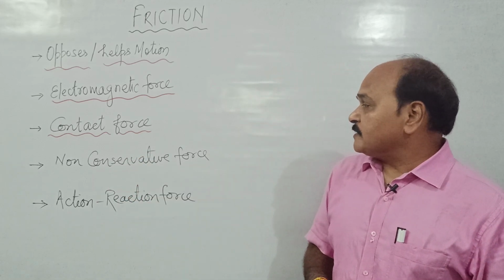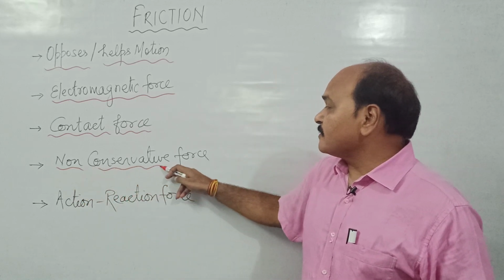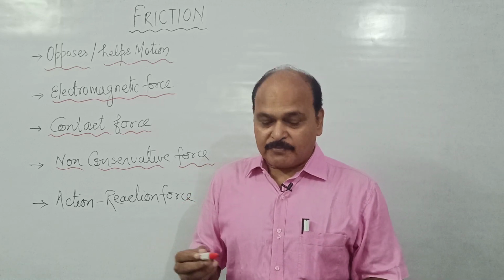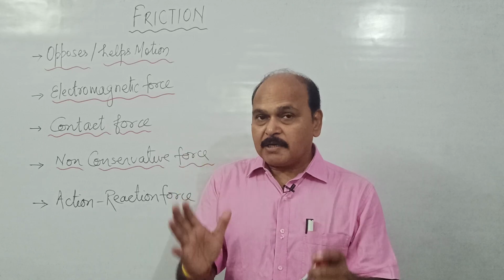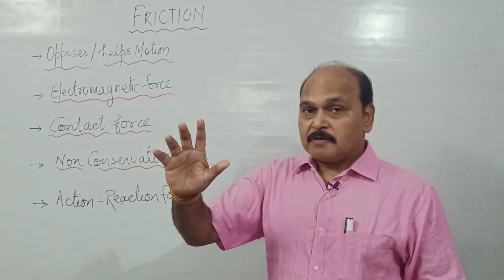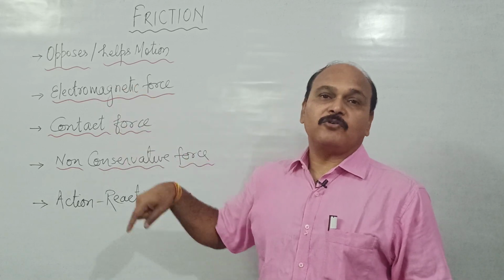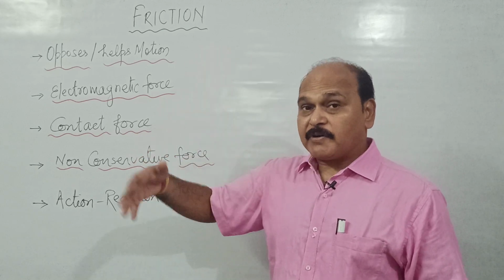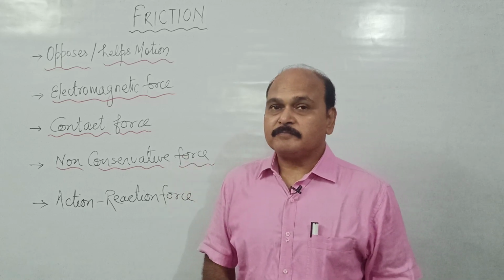Well, force of friction is a non-conservative force. Force of friction is non-conservative simply because work done due to force of friction does not depend upon initial and final points. It depends upon the path followed. So work done by this force of friction is a path function. That is why we call it a non-conservative force.